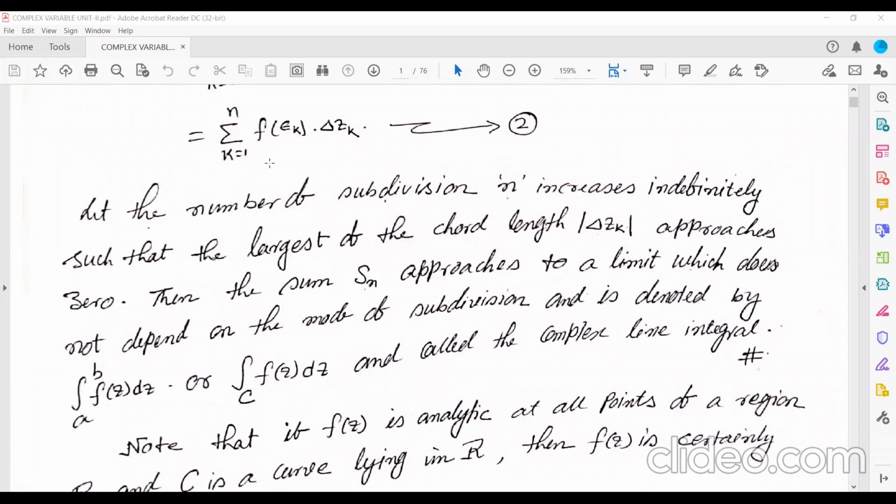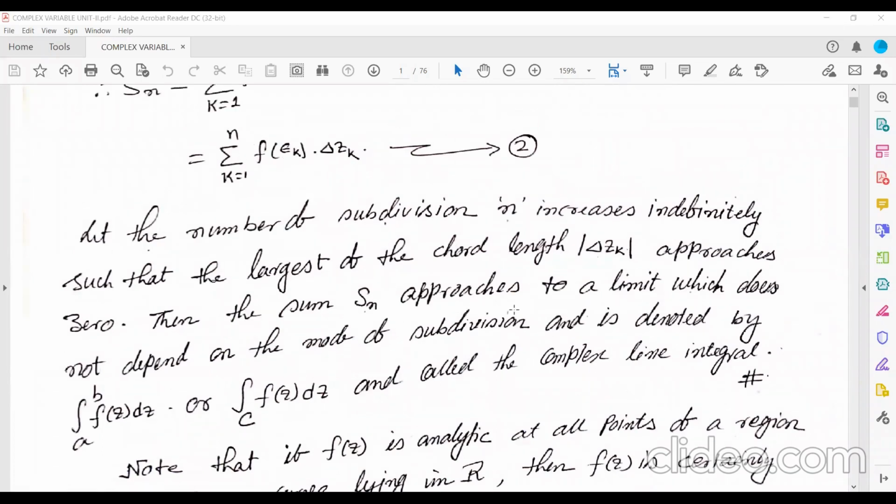Then this sum Sn approaches a limit which does not depend on the mode of subdivision. So if you increase the number of subdivisions in such a way that the length of the largest chord approaches 0, then in that case this sum's value does not depend on the number of subdivisions.